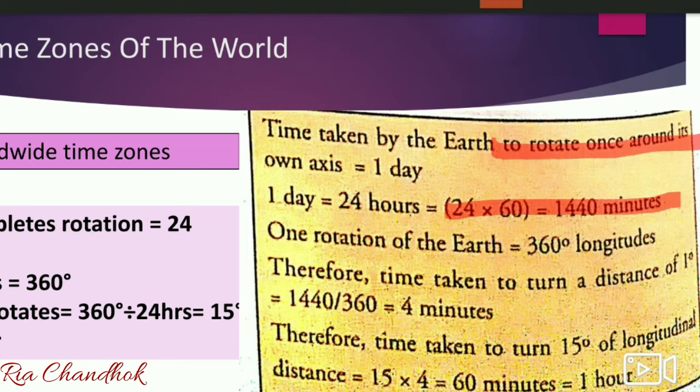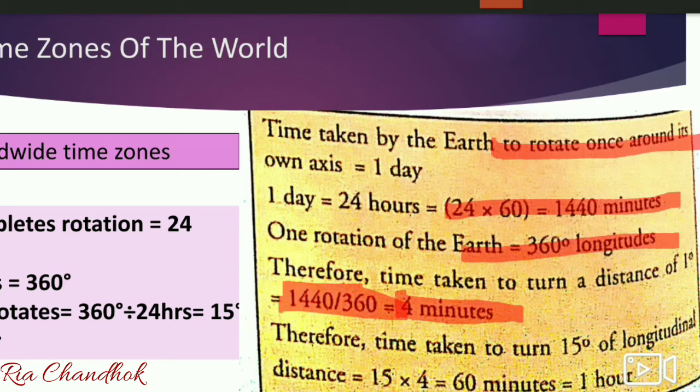So one rotation of the earth is equal to 360 degrees of longitude. Therefore, the time taken to turn a distance of 1 degree is equal to 1440 minutes divided by 360 degrees, which comes to 4 minutes. That means to travel 1 degree, the earth takes 4 minutes.